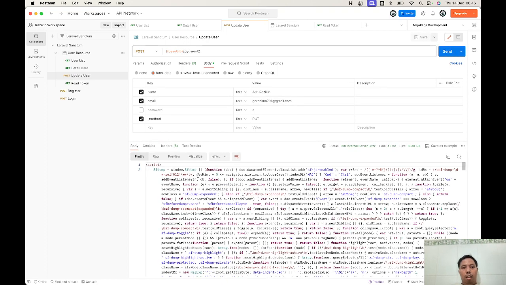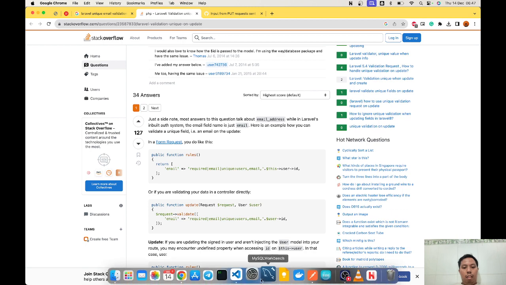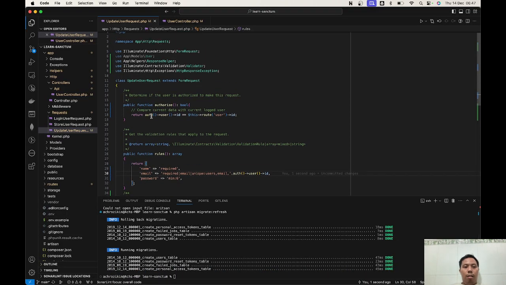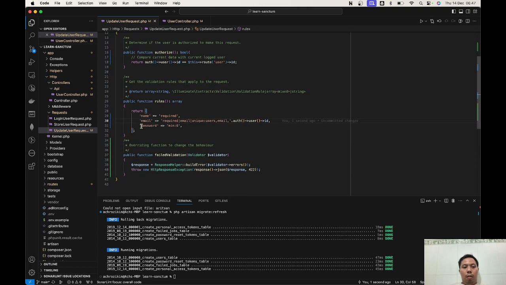After the validation is done, let's implement our update method, because the validation is already fine. Just the user that logs in, and then email is gonna be unique on the column email, except for the user itself. We're gonna call the auth user ID. It's a helper from Laravel Sanctum.